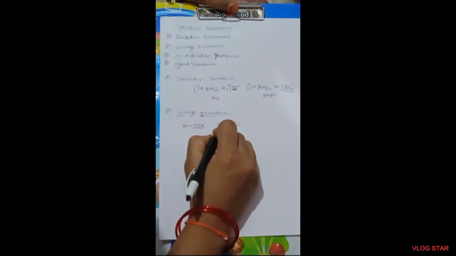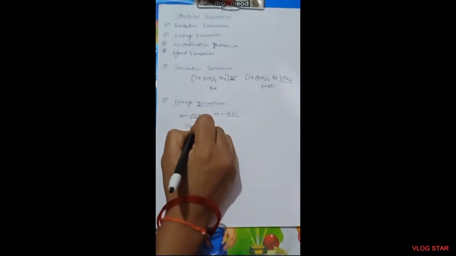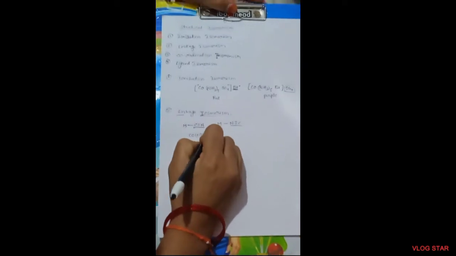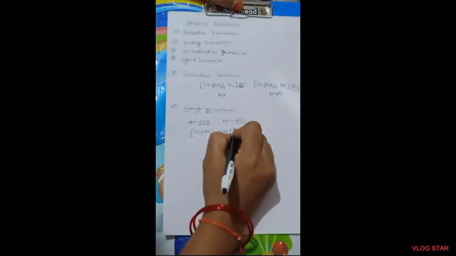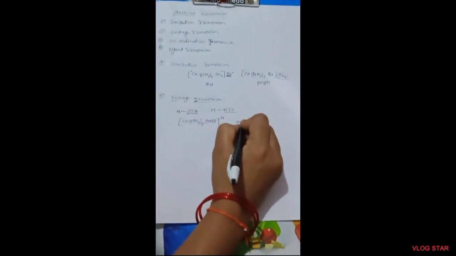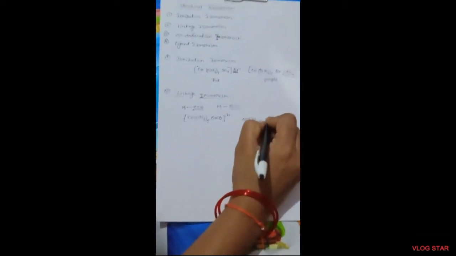See this example: [Co(NH3)5ONO]2+ and [Co(NH3)5NO2]2+.